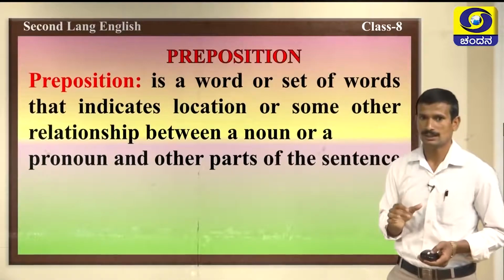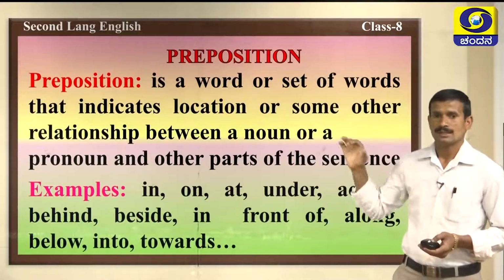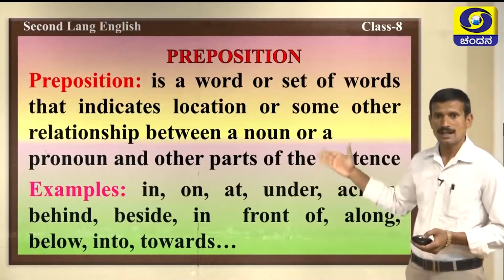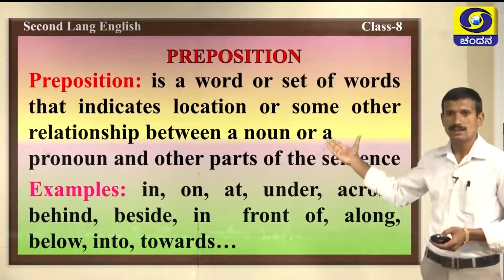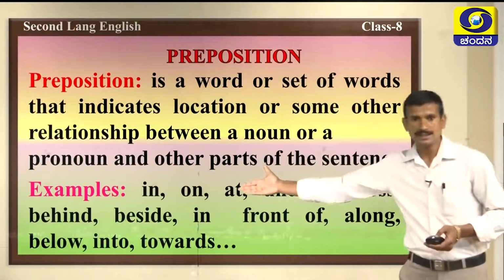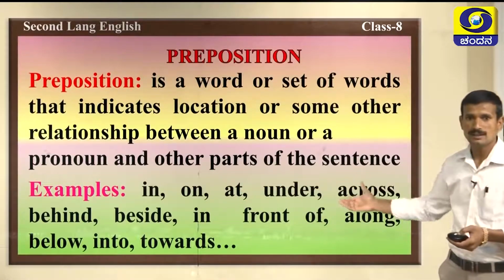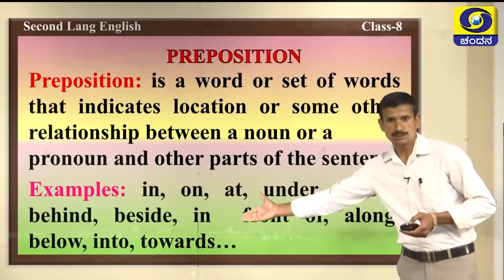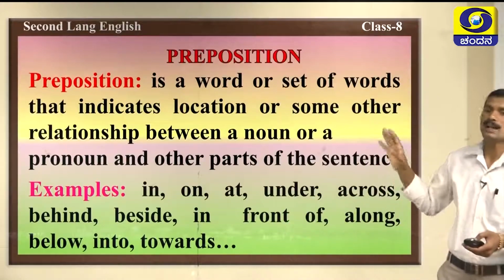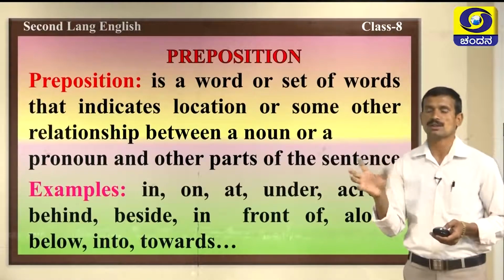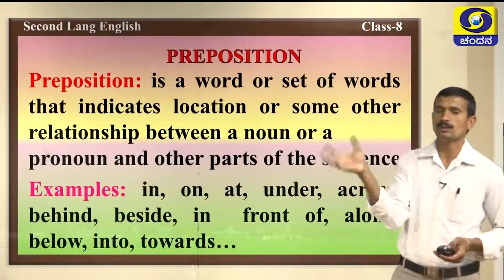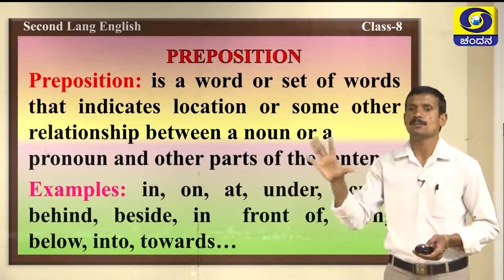For example, in, on, at, under, across, behind, beside, in front of, along, below, into, towards. These are all prepositions.